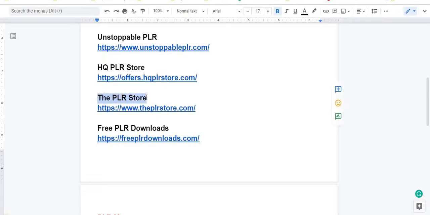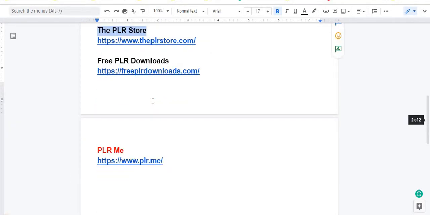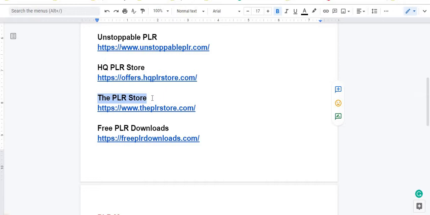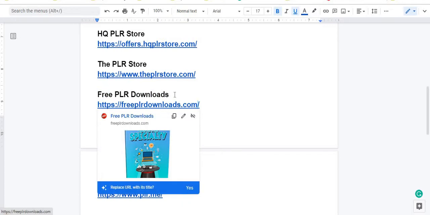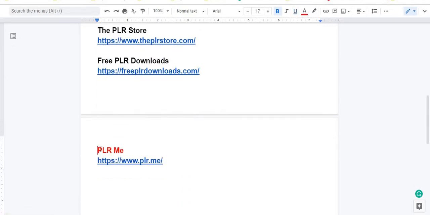And here is number 5, sorry for this mistake, number 6 actually, the PLR Store. You will find unlimited free PLR products from this website. And number 7 is Free PLR Downloads. This is the website link. And number 8, the last one, is PLR.me. You can also download unlimited free PLRs from these websites.